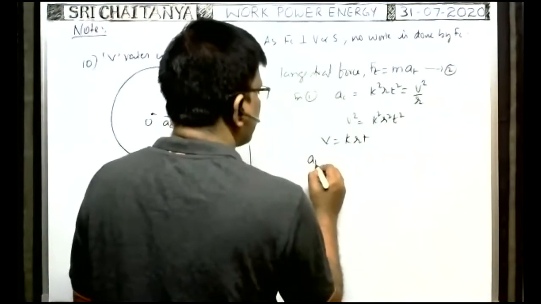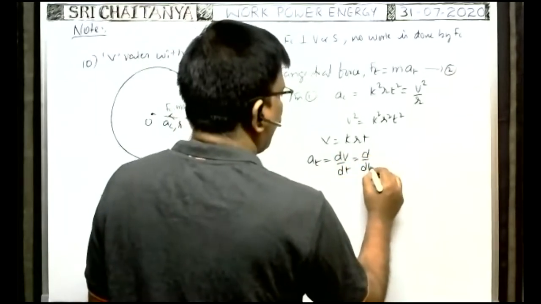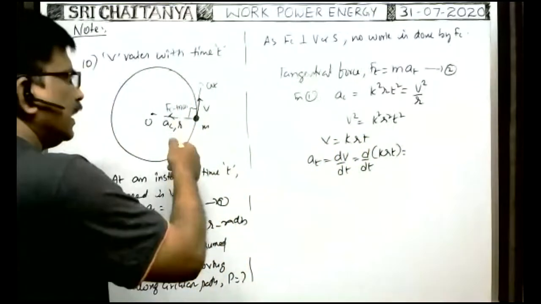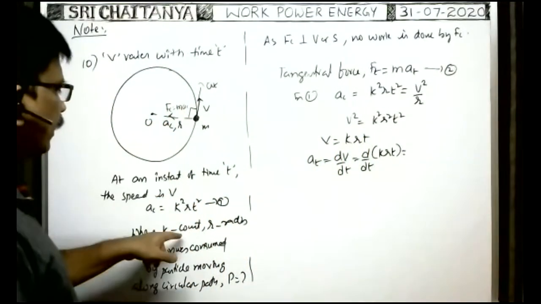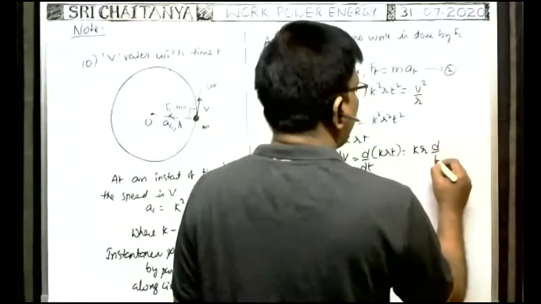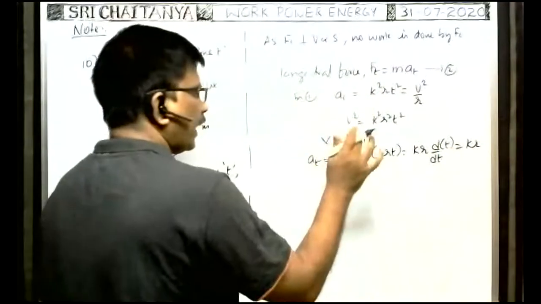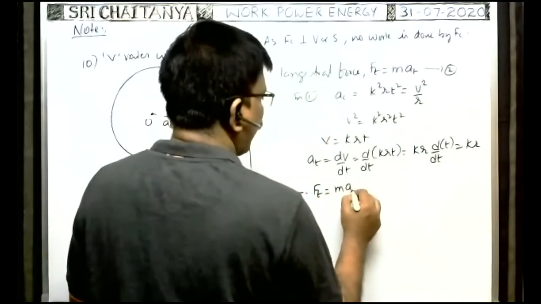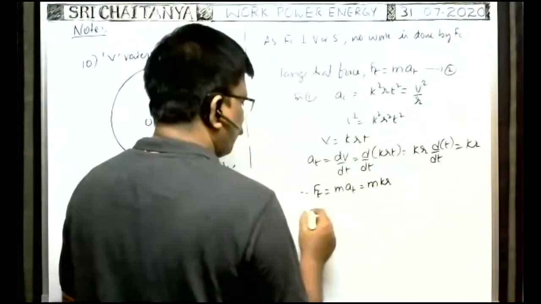Therefore, tangential acceleration at is equal to dv by dt, that is d by dt of krt. k is constant, r is constant. Even as the particle travels along the circular path, the radius does not change, and k is constant. That's why kr comes outside. Kr into d by dt of t, which is equal to 1. Therefore, kr is the tangential acceleration. Therefore, the tangential force acting on the particle is mass into acceleration, that is m into kr. It is the tangential force.